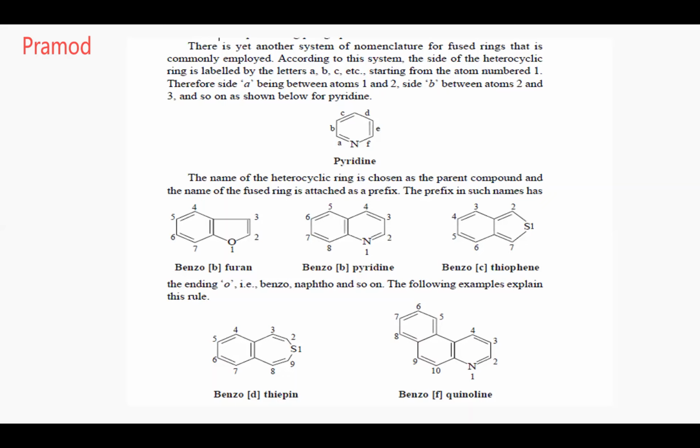The benzene ring is attached to thiophene at the fourth and fifth carbon. That is the d face. So we give the nomenclature as benzo[d]thiophene. Okay. Next, I want Reni. Now you explain the nomenclature. Reni, put on your video.